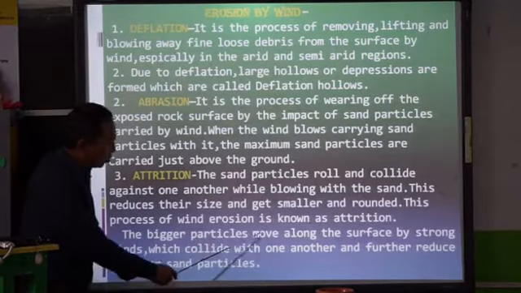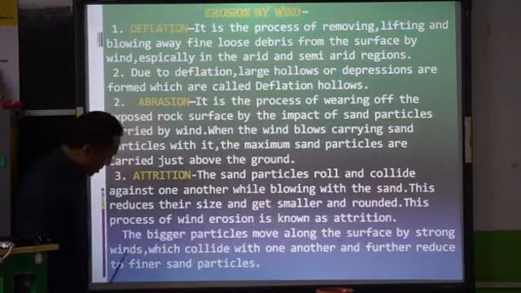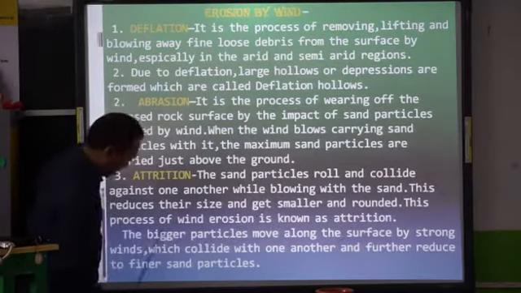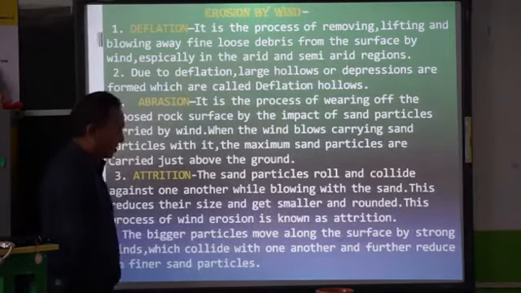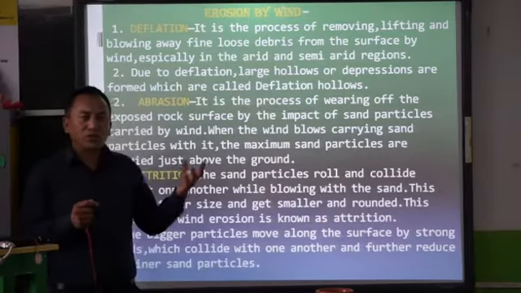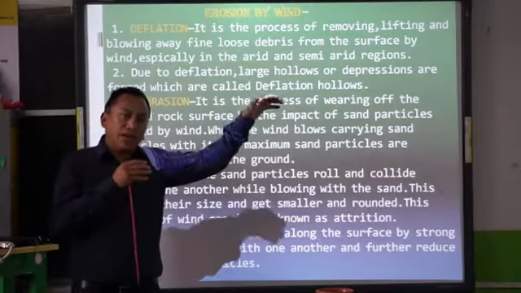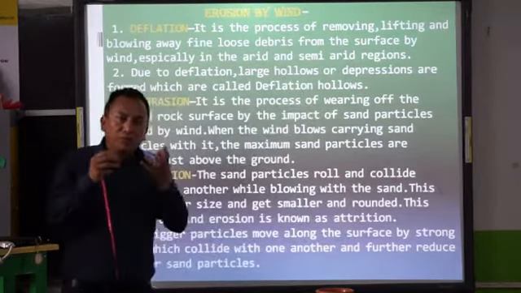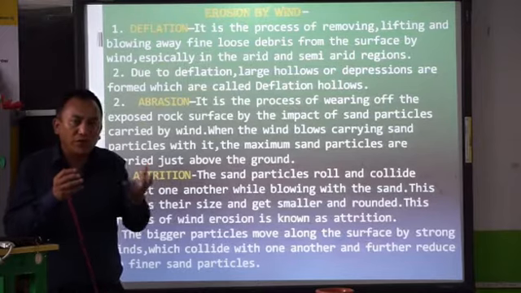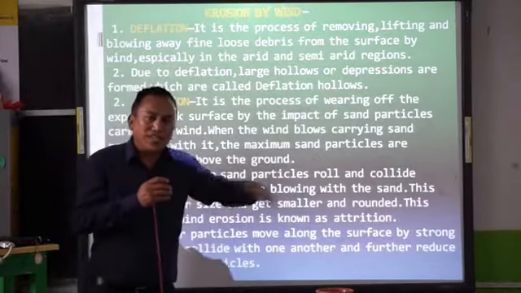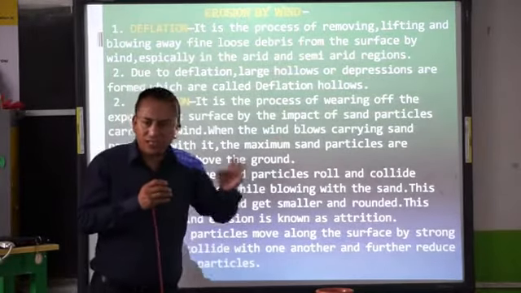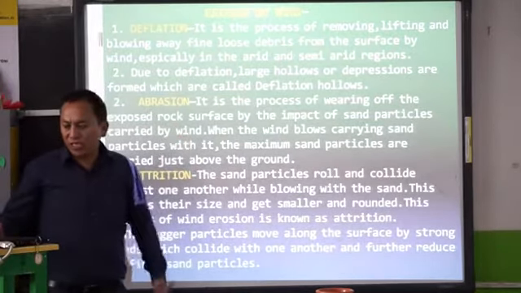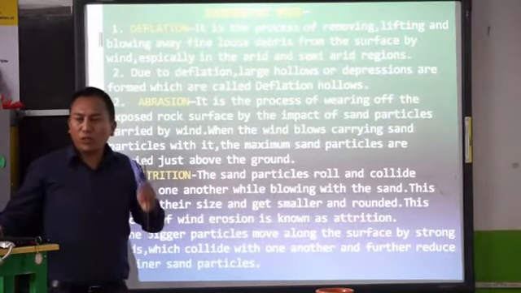The bigger particles move along the surface by strong winds, collide with one another and further reduce to finer sand particles. So as the wind blows, it's obvious that the lighter particles will move up in the air, the little bit bigger particles will jump and hop and move ahead, and the bigger, heavier particles will just roll on the ground as the wind blows, depending on the size. So that's how we have deflation, abrasion and attrition taking place. That is the erosion by wind.